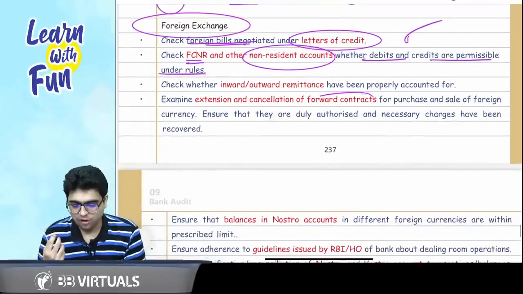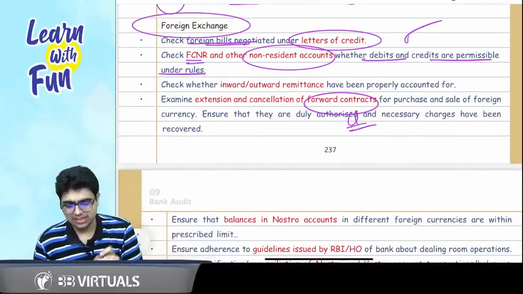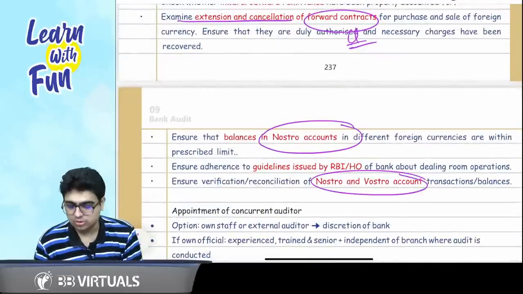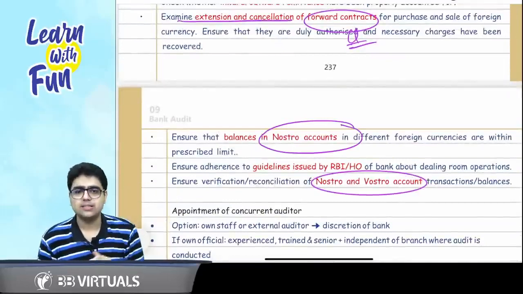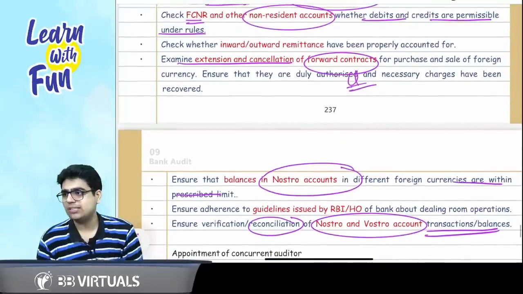Then you see forward contracts. This is a very famous question of Forex: extension and cancellation of forward contracts. Balances in the Nostro account and Nostro Vostro account. Ensure that the balances in the Nostro account are within the prescribed limit, plus reconciliation of Nostro and Vostro accounts. Are these three-four points clear?